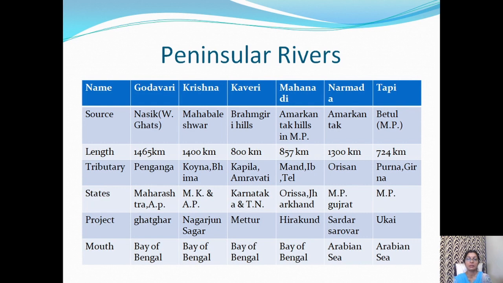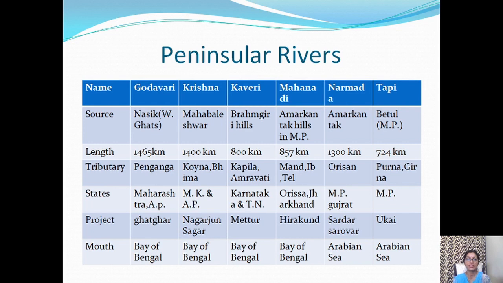Narmada and Tapi are two west-flowing rivers, and Godavari, Krishna, Kaveri, Mahanadi are east-flowing rivers. Narmada and Tapi do not form delta. Godavari, Krishna, Kaveri, Mahanadi, these rivers form delta.